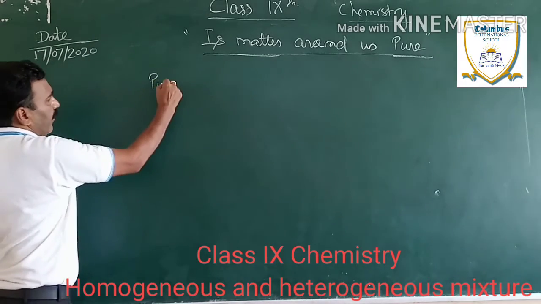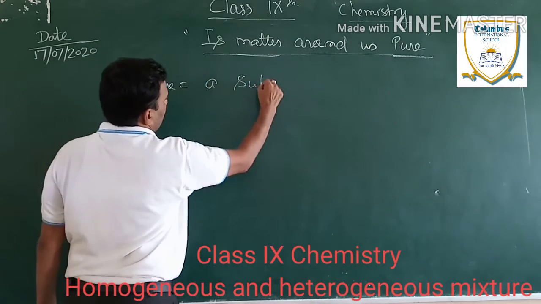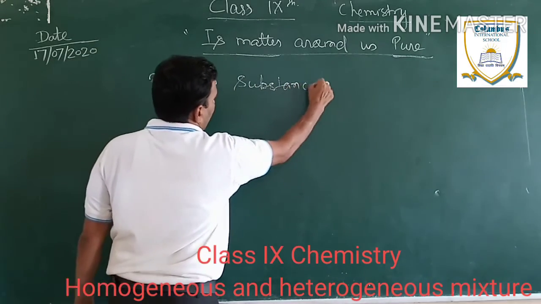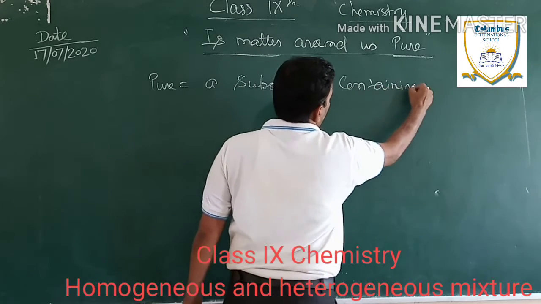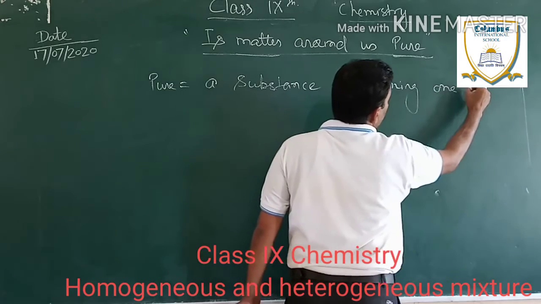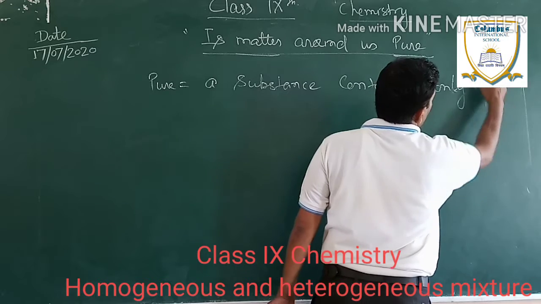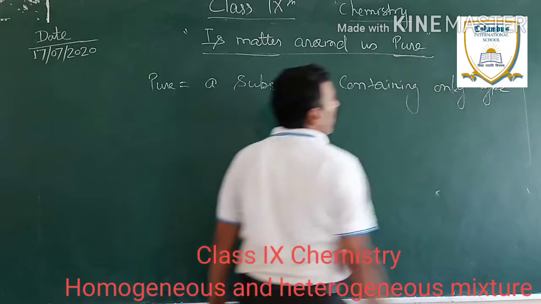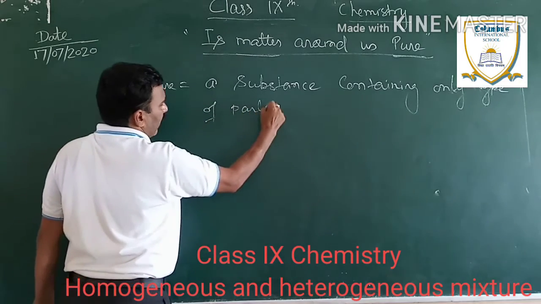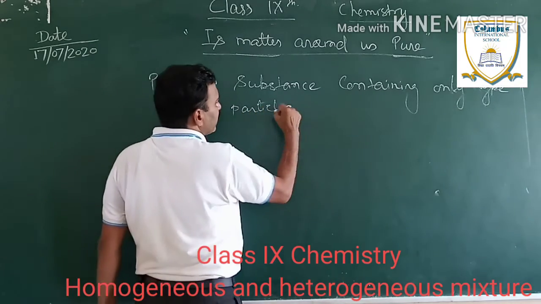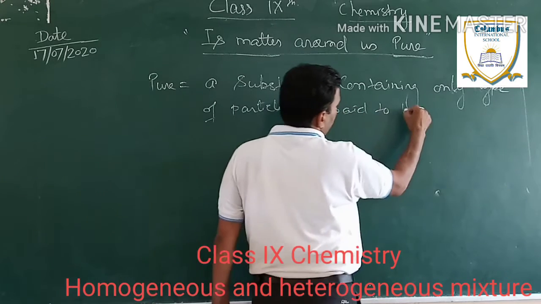In the scientific concept, a substance containing only one type of particles is said to be pure.